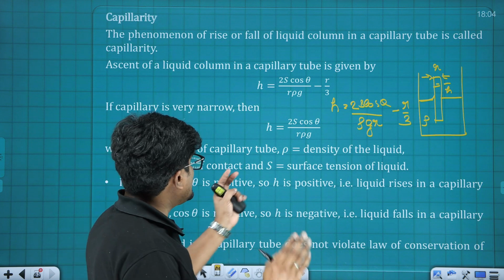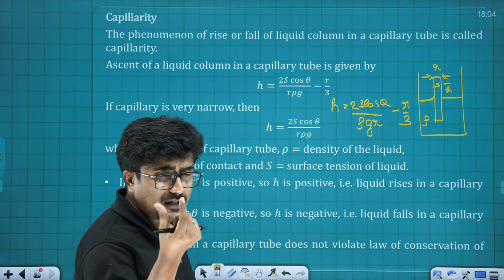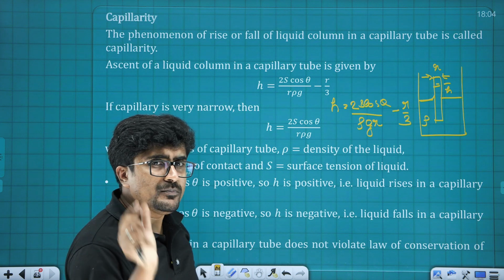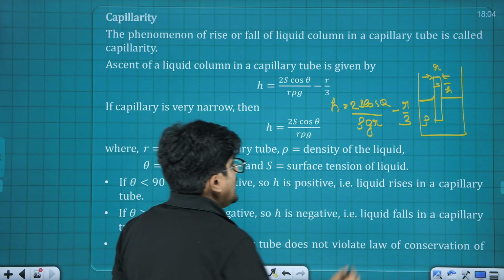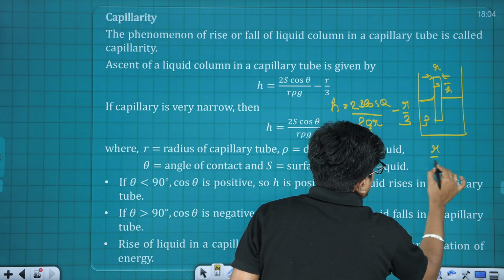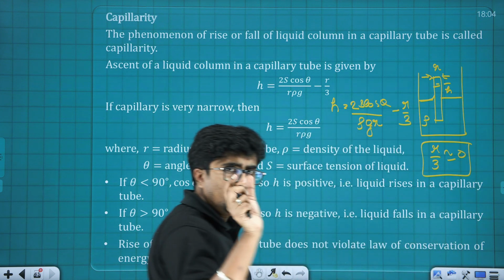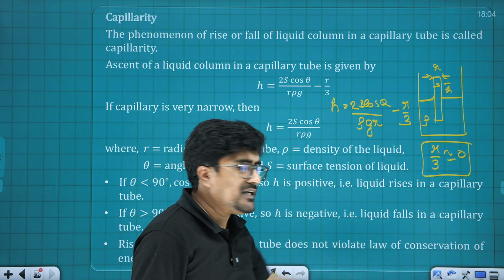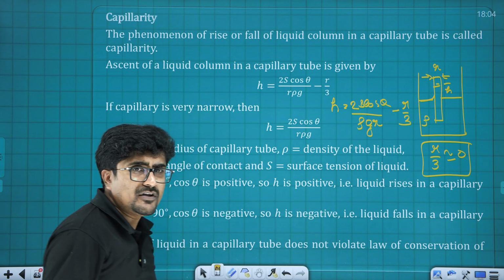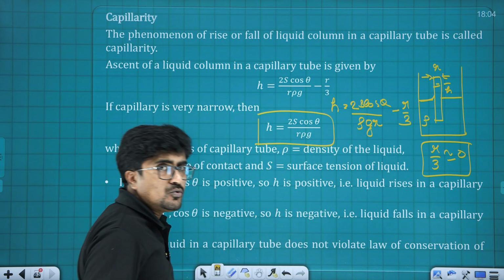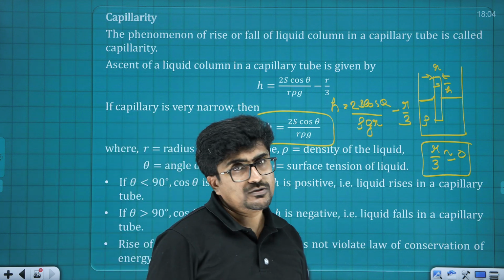And if it is very narrow, that means the radius of that tube, which is known as a capillary tube, is comparatively a smaller value, then r by 3 is approximately 0. In that case, we can write h is equal to 2 S cos theta divided by r rho g.